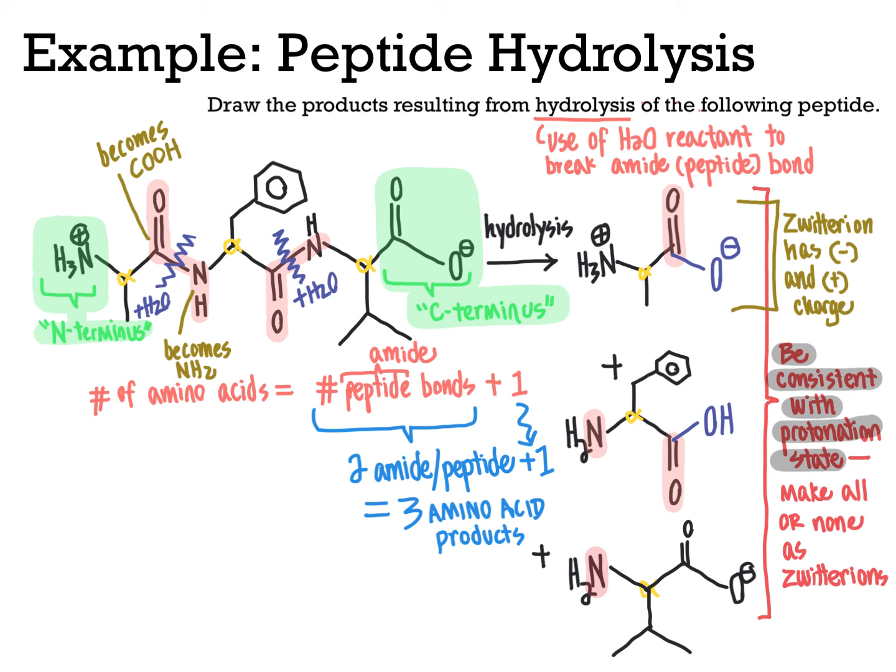Here, if we assume that all 3 of these are in the same pH conditions, then generally the same protonation state is going to be favored. So if we did a Zwitter ion here, we should really do it here and here as well, cleaning those up to show it as the Zwitter ion. NH2, in order to become the Zwitter ion, that basic amine picks up a proton, so it becomes NH3 plus. And then at the other end of that particular molecule, we had OH. OH gives up that proton to the amine group to become O minus.